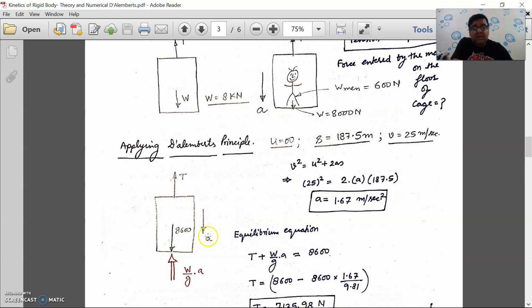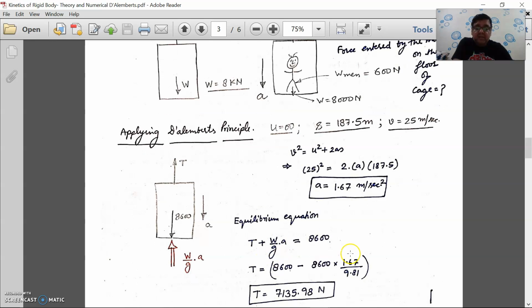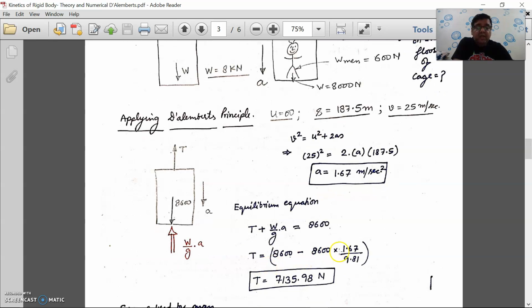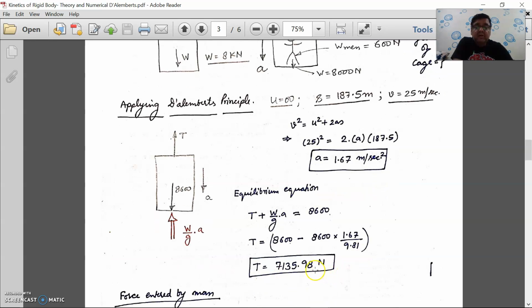This a is not to be considered again because the pseudo force or imaginary force is already applied, right? So if we consider the vertical forces in equilibrium, then we can write this formula: T plus W by g into a is equal to 8600, or T is equal to 8600 minus this.